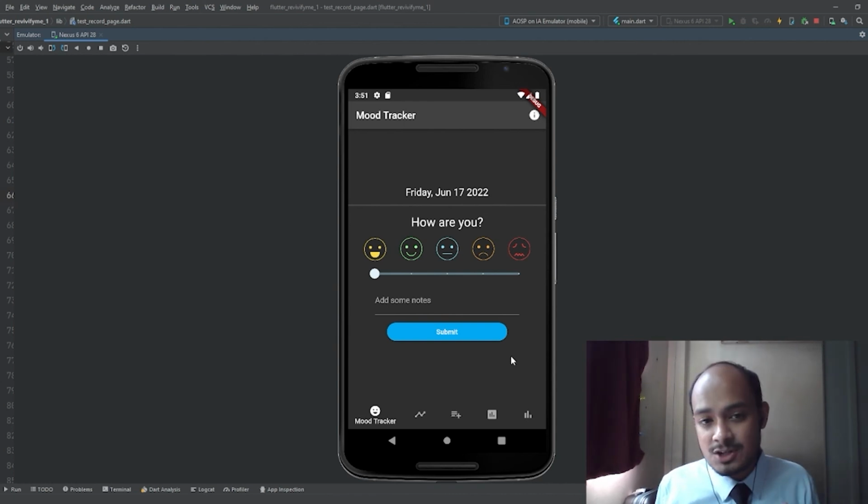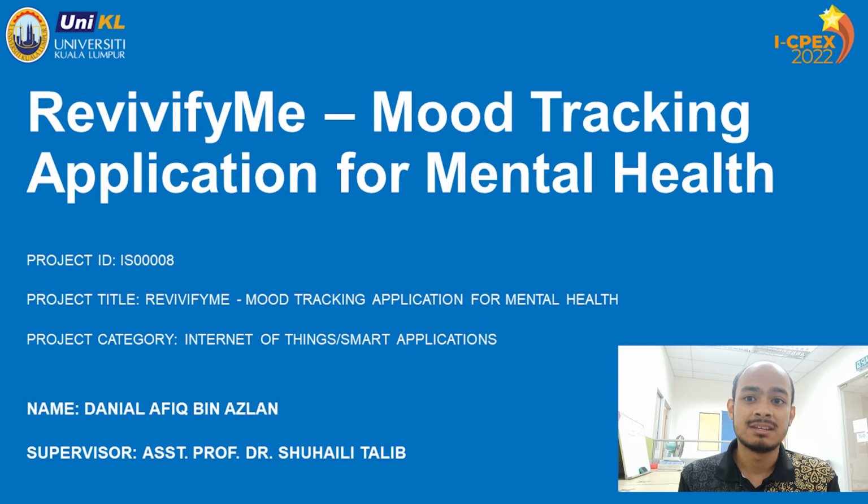So that is all for the demonstration of the app itself. As a conclusion, it is hoped that RevivifyMe has the potential to be improved even more and be polished to become a full-fledged commercial app that can compete and stand out among the many productivity apps that are available on the market today. It has been a wonderful journey and impactful experience to have the opportunity to develop and arrive at this very moment in the development of the project.